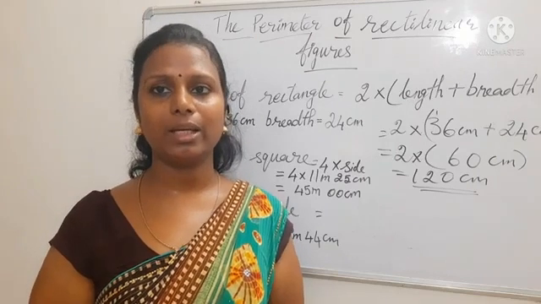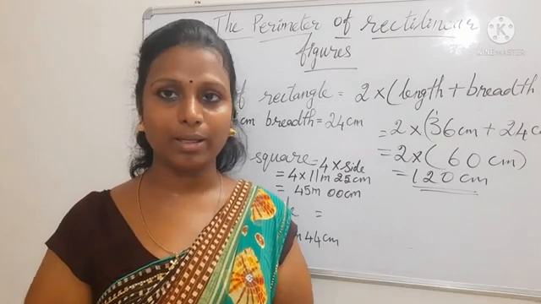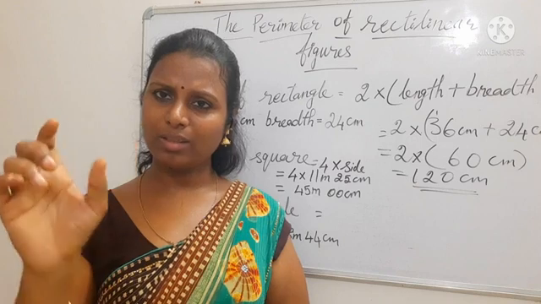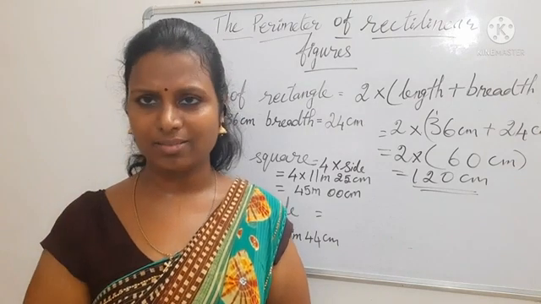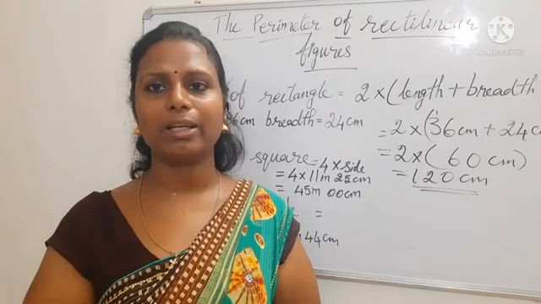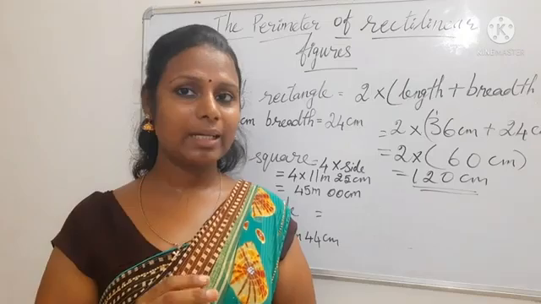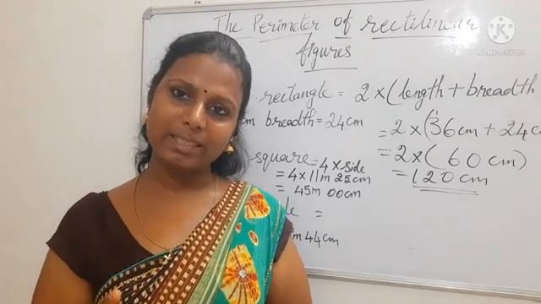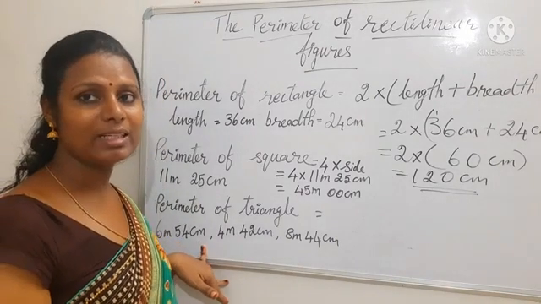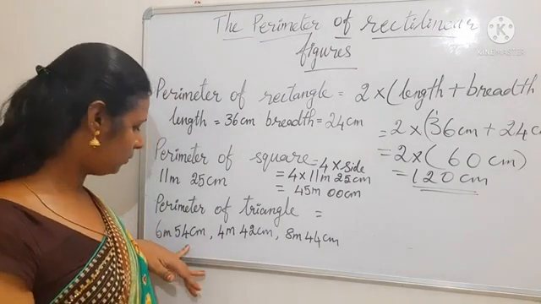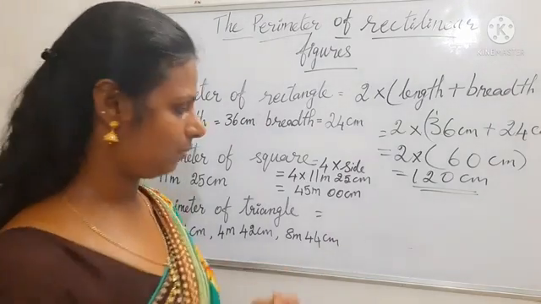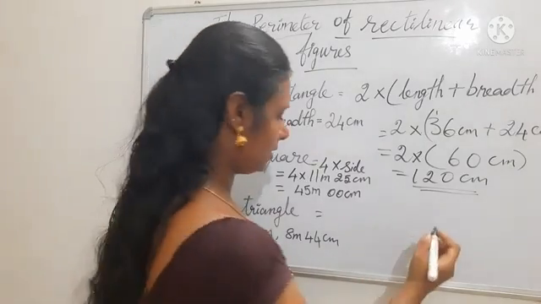If it is the same length, we can write 3 multiplied by side. But if it is different lengths, we cannot do that. So we will write all the lengths together and add it. Okay, सारे क्योंकि अलग अलग लेंथ है, अगर एक ही लेंथ है तो हम मल्टीप्लाई करेंगे, फॉर्मूला बनाएंगे, ठीक है. अगर अलग अलग लेंथ है तो सबको हम लोग एक साथ लिख के प्लस करेंगे. So here they have given the measurement of all 3 sides of a triangle. 6 meter 54 centimeter, 4 meter 42 centimeter, 8 meter 44 centimeter. So shall we write and add it?